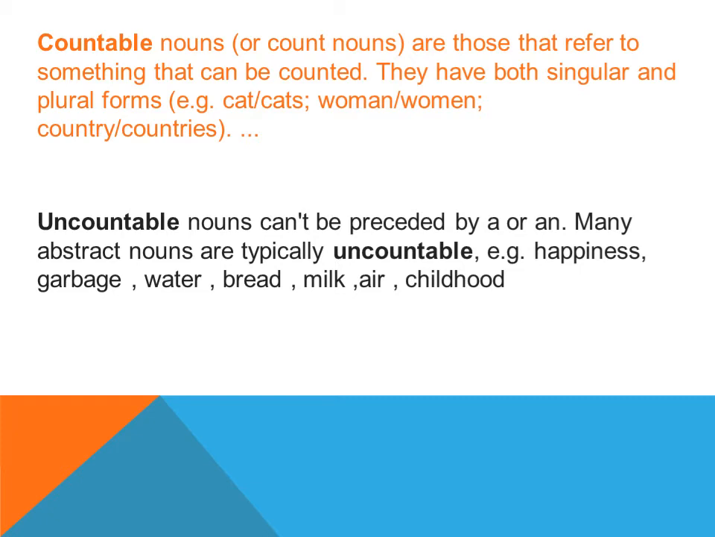Let me read out first the definition which is given here. Countable nouns are those that refer to something that can be counted. So immediately when I say this, things that can be counted, some things might come to your mind, which things we can count. It can be living or non-living also, right? Like boy, boys. Those are categorized under countable nouns.